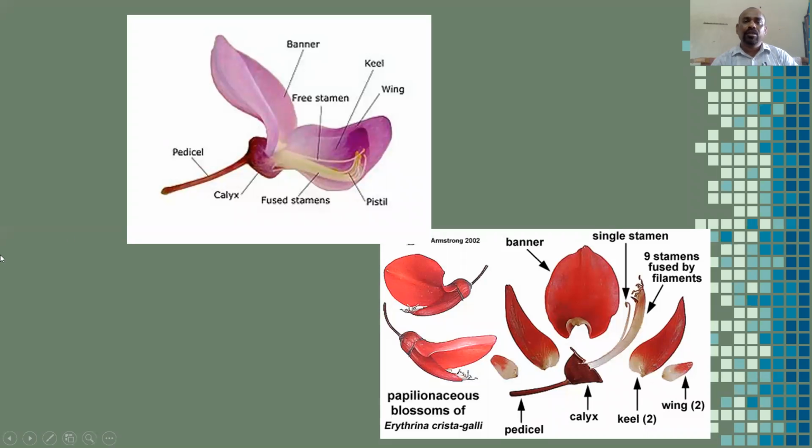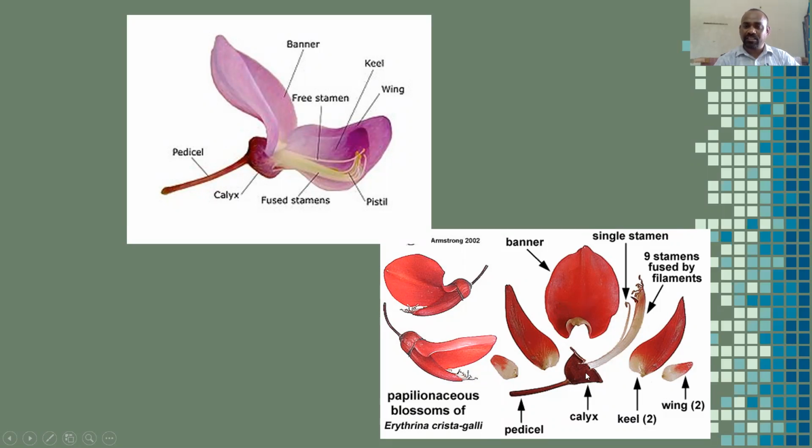So here, look at the picture, students. It is a complete flower of this papilionaceous type. Here it is the banner, or vexillum, and these are keel petals, and these two are wing petals.